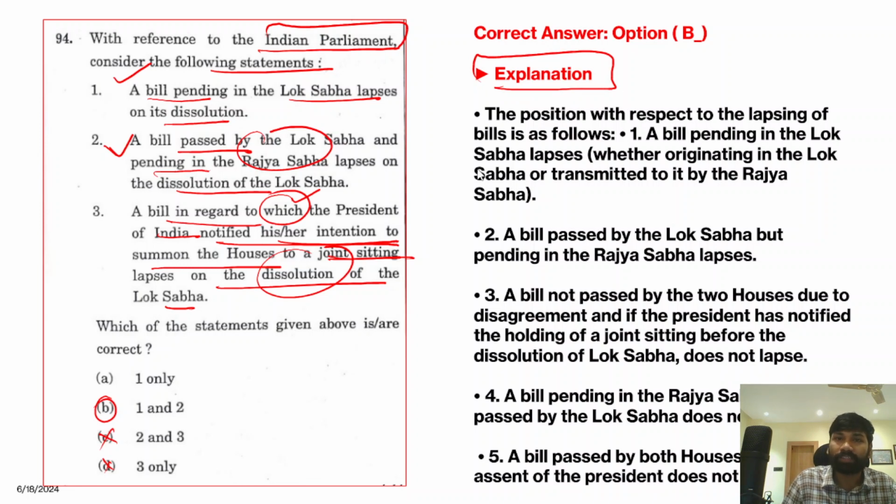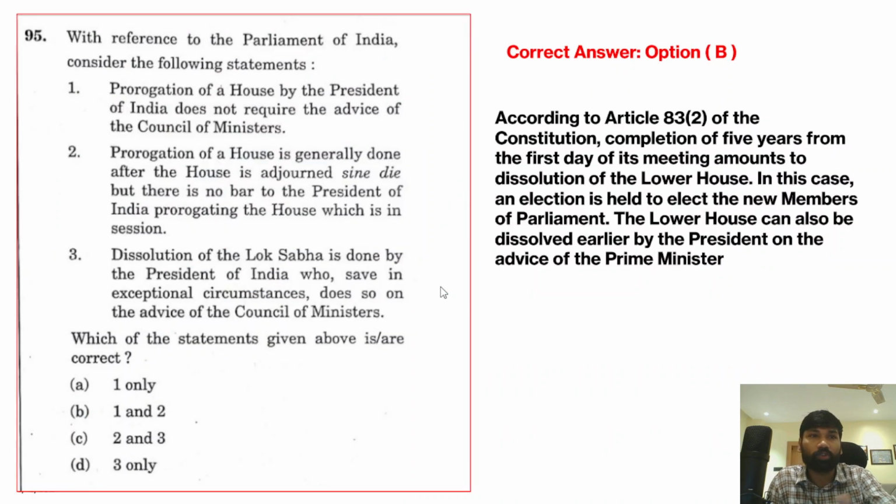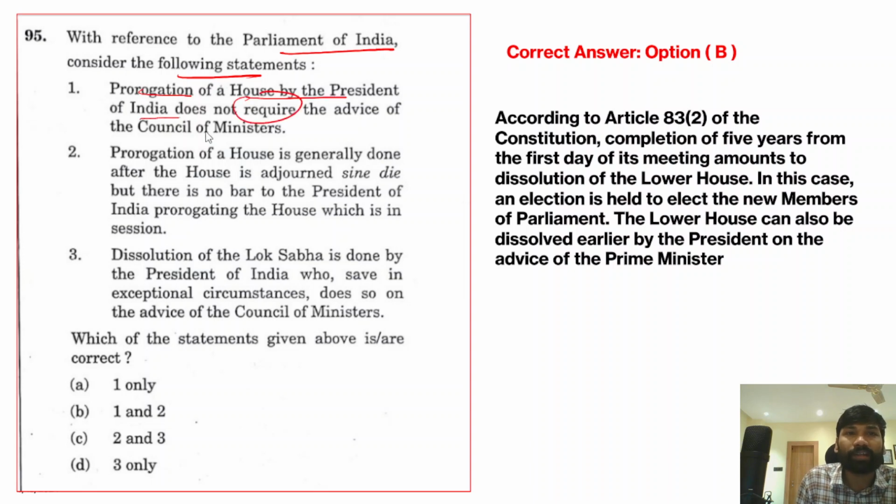Okay, so this shows in which cases the bill of the Lok Sabha lapses or doesn't lapse. So next question, with reference to the Parliament of India, consider the following statements. Now, prorogation of the House by the President of India does not require the advice of the Council of Ministers. Yes, it actually does not require the advice of the Council of Ministers